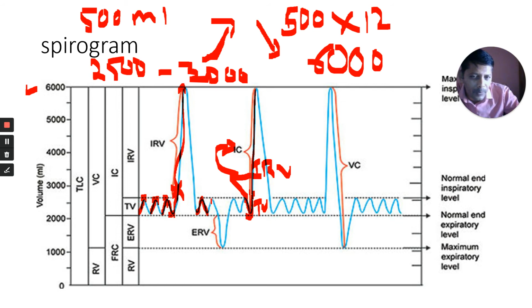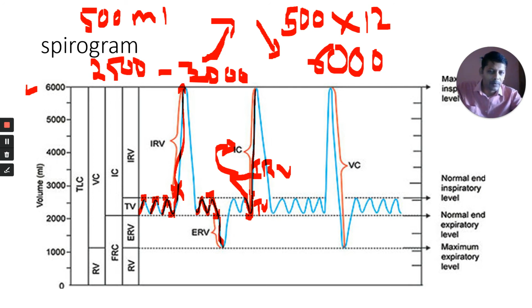Observe here. This is your normal inspiration. This is your normal upward deflection. I told you, if the line is going upside, that means you are inspiring. After normal inspiration, the line comes downside. This is the normal expiration. This is the normal inspiration, this is normal expiration. That is tidal volume. And if you do it forcefully, you can also send this air outside.